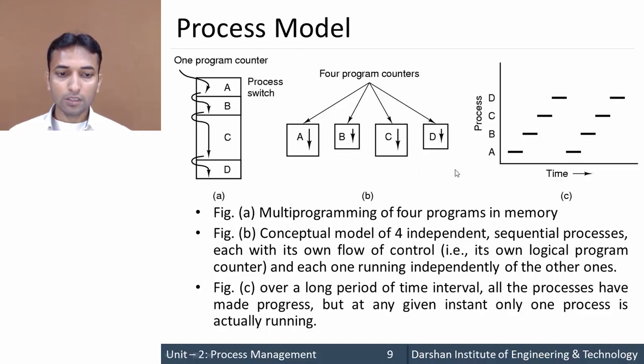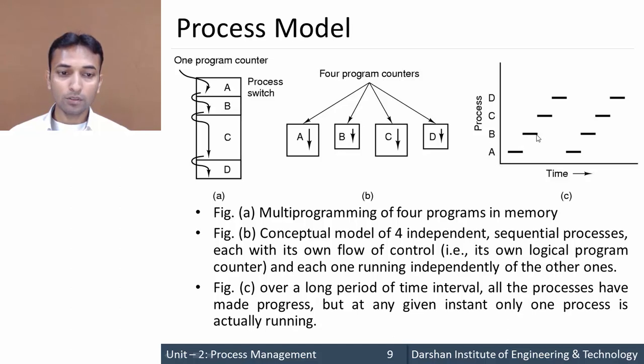In figure C, over a long period of time, all the processes have made progress, but at a particular time only one process is executed. If we consider from here to here, only process A is executed. Once process A is completed, process B starts.